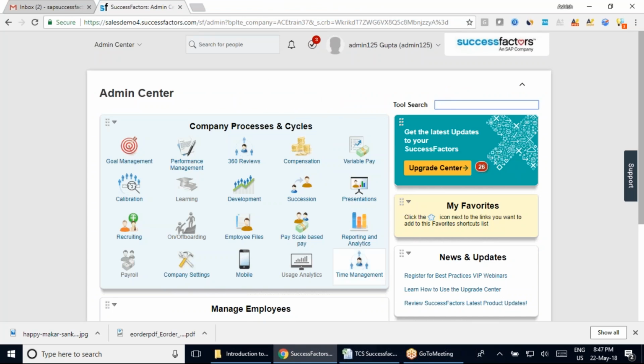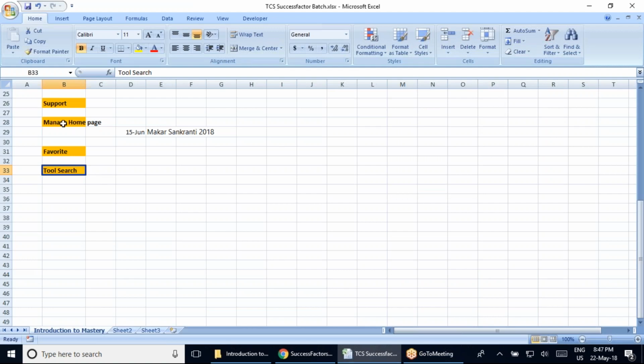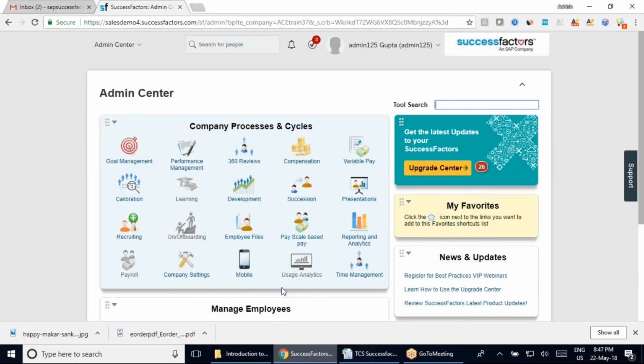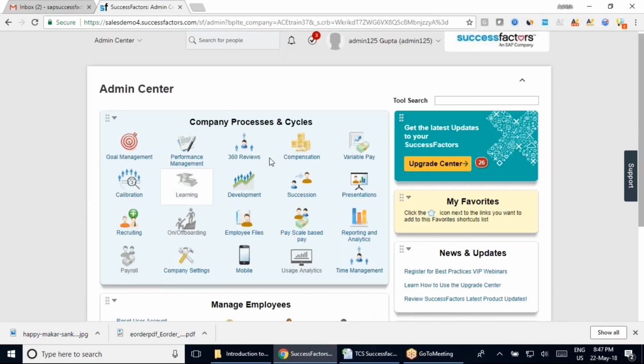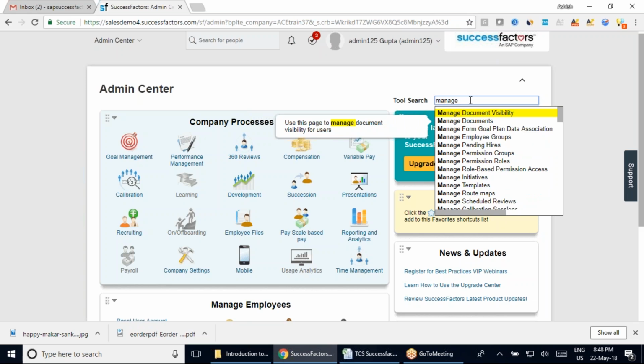So if you remember the whole detail that we had here, which is manage homepage. Now let's suppose I am new to SuccessFactors and I don't remember where manage homepage was. I don't remember that it was in the company setting, and then where I have to click. You can see company setting has a lot of information, right? So I am not able to figure out where my manage homepage is. So I can use this tool search and type it here as manage.